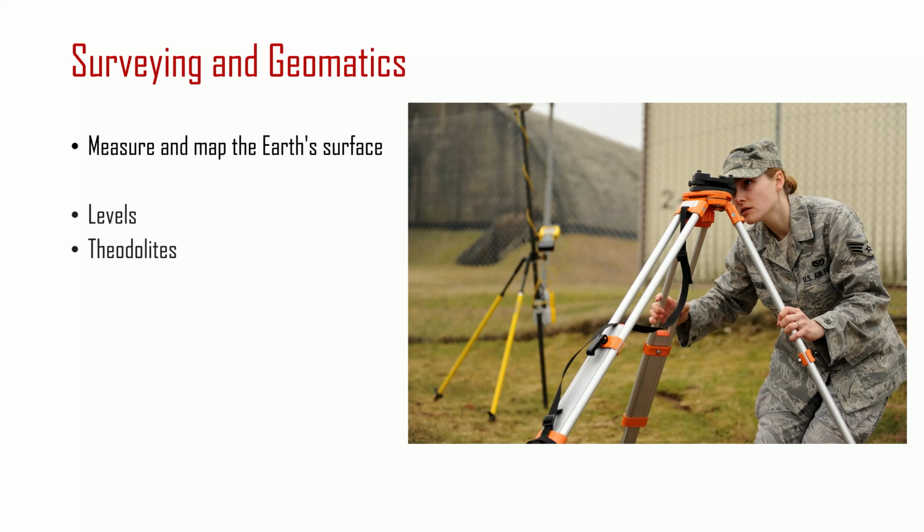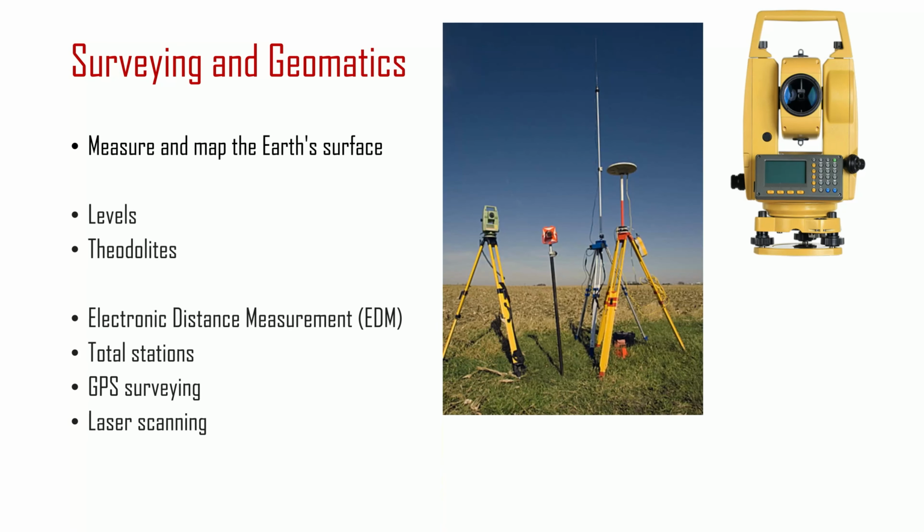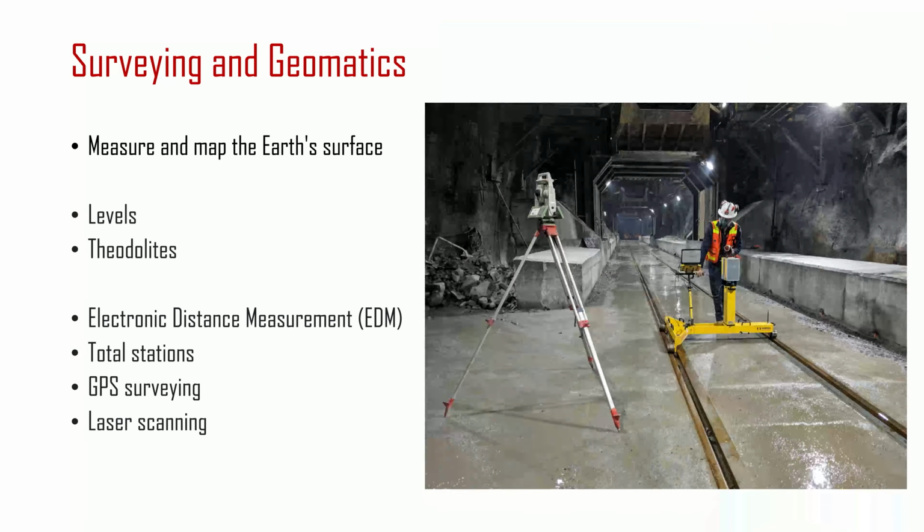Surveying and geomatics involves the techniques and technologies used to measure and map the Earth's surface, essential for planning and construction. Surveying is the process by which a surveyor measures certain dimensions that occur on or near the surface of the Earth. Surveying equipment such as levels and theodolites are used for accurate measurement of angular deviation, horizontal, vertical, and slope distances. With computerization, electronic distance measurement (EDM), total stations, GPS surveying, and laser scanning have to a large extent supplanted traditional instruments.